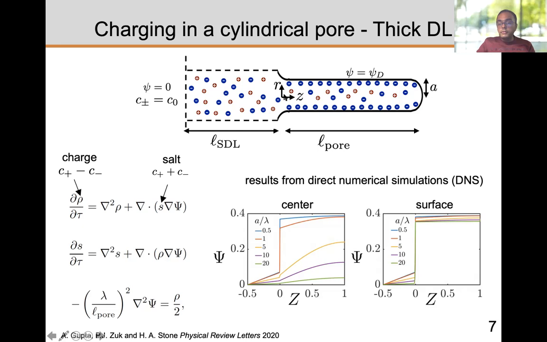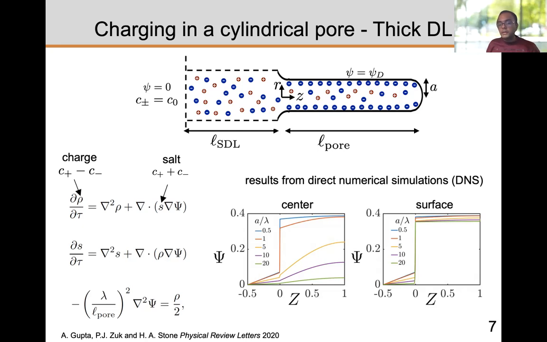Whereas if you look at the surface, walking along the surface very close to the wall, the jump happens for all Debye lengths. It doesn't matter if you're thin or thick. So this was very instructive and important for us: there's a jump everywhere when the Debye length is thick, or when we have a thick double layer regime.